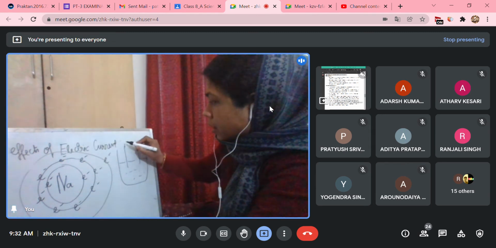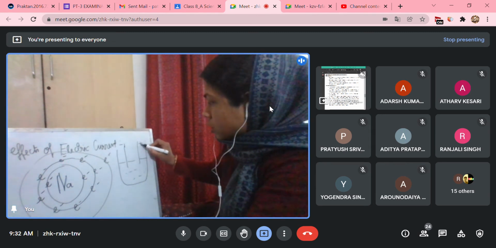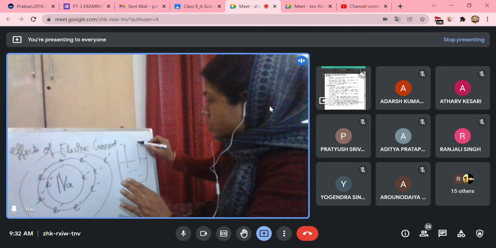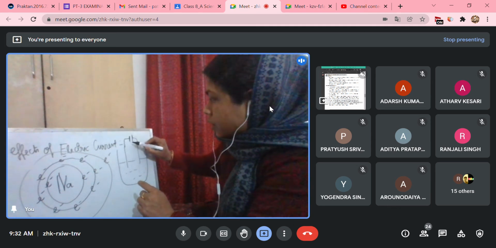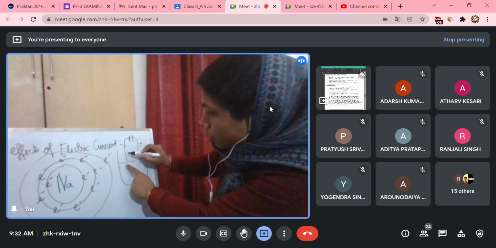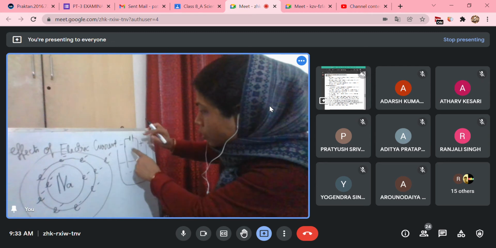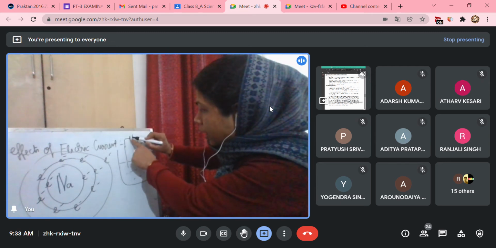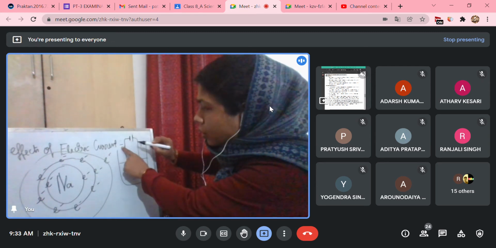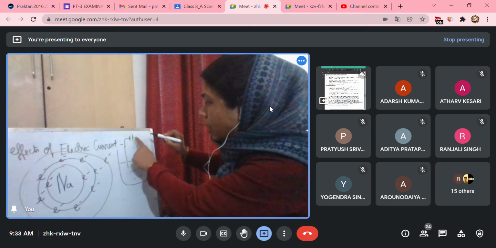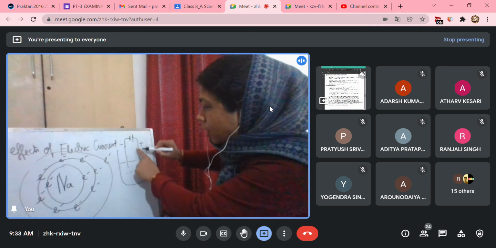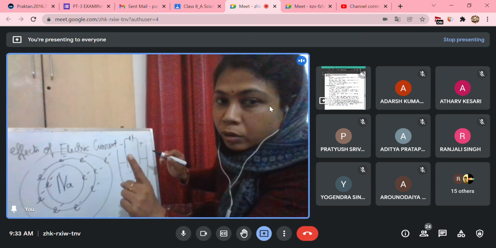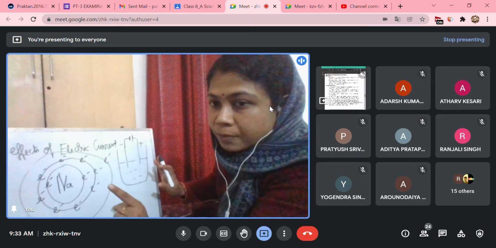One is a negative electrode, one is positive, because the positive terminal of the electrode is connected to the positive end of the battery and the negative terminal of the battery is connected to the negative electrode. The electrode connected to the negative side of the battery becomes the cathode, that is the negative, and the one connected to the positive terminal of the battery becomes the anode. Is it clear?